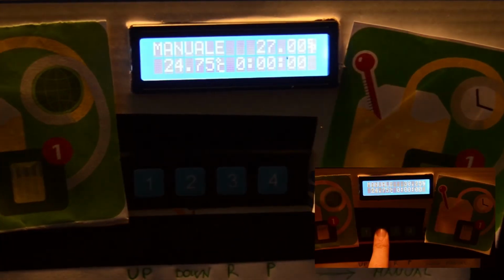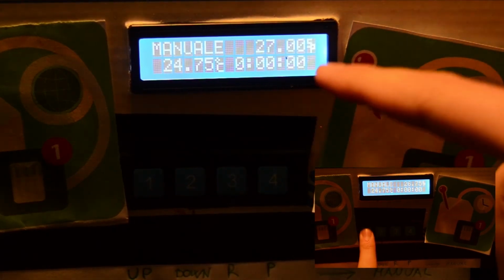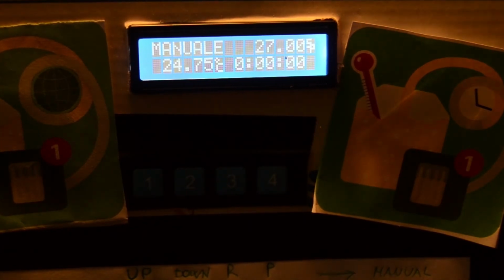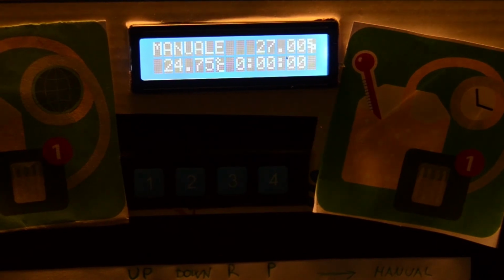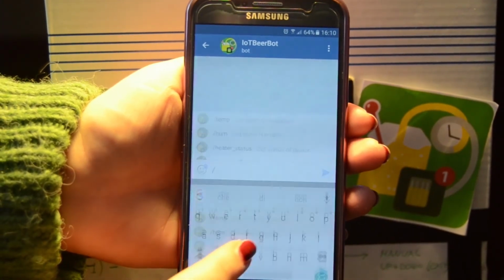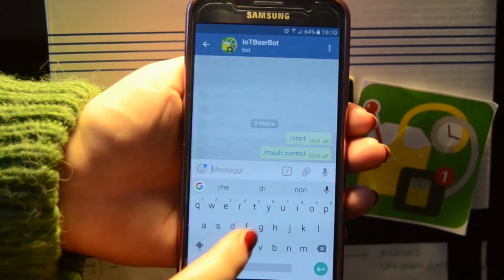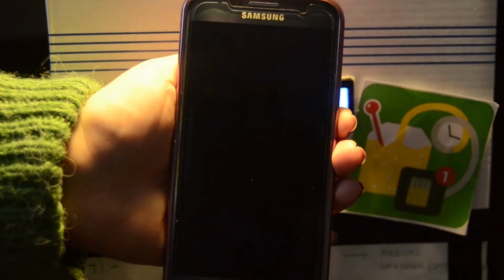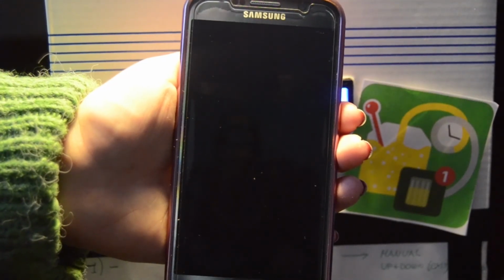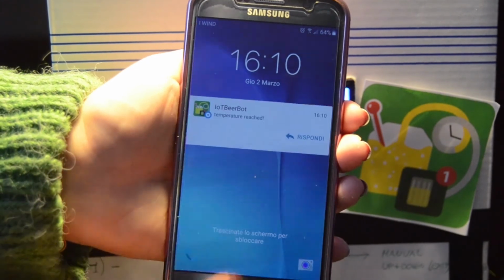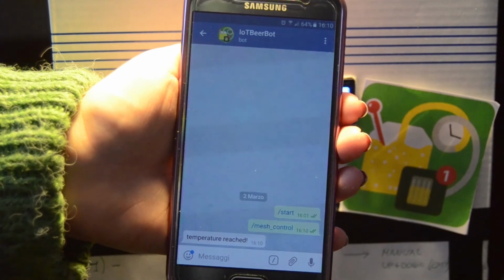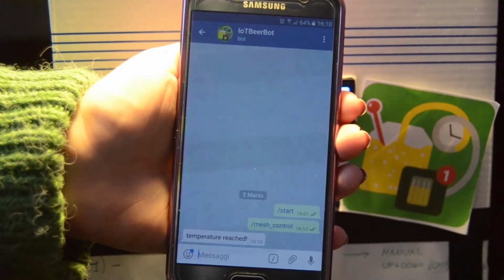If the user sets a temperature through the LCD, in this case we put 27 degrees, when this temperature is reached, a message through Telegram will be received. Through the mesh control command, I'm asking Telegram to advise me when the selected temperature is reached. So we received this message. That means that our temperature, 27 degrees in this case, is reached.